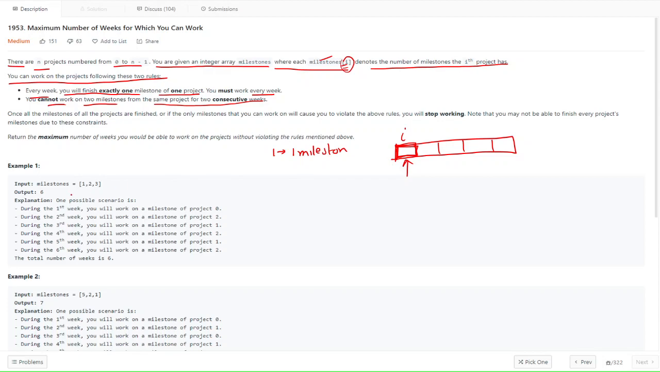Let's see this with an example. If you can see, for 1, 2, 3 the answer is 6. How are we getting this? Let's see with another example. I have taken this particular example: 1, 2, and 5. Let me put this. This is our project number 1, this is project number 2, and this is project number 3. Here, the third project has the maximum number of milestones.